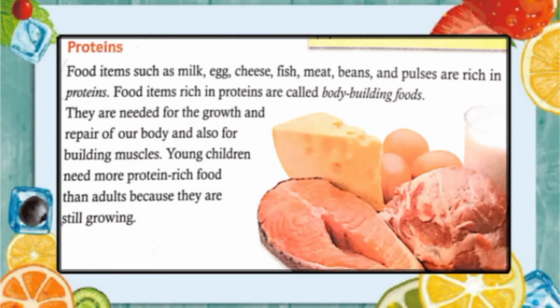Now next food group is protein. Food items such as milk, egg, cheese, fish, meat, beans and pulses are rich in protein. Food items rich in proteins are called bodybuilding food. They are needed for the growth and repair of our body and also for building muscles. Young children need more protein rich food than adults because they are still growing.